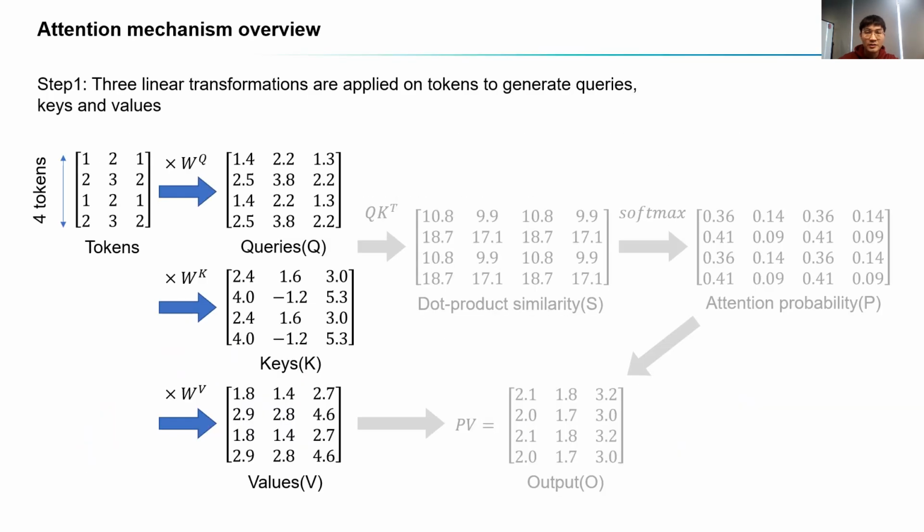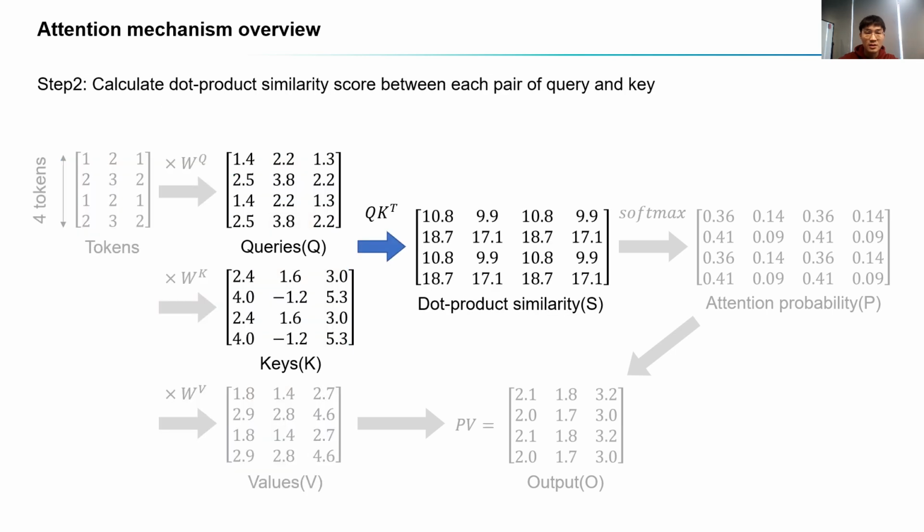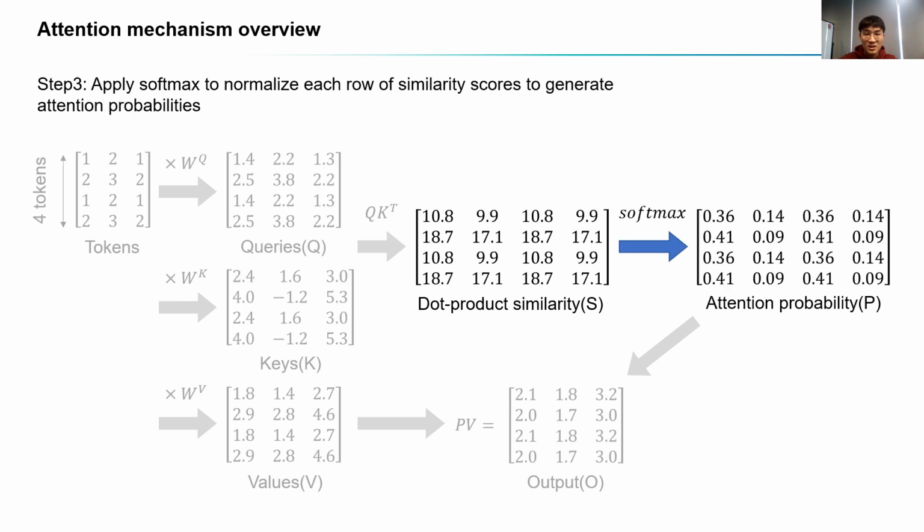Attention mechanism computation can be divided into 4 steps. Step 1 is to linearly transform tokens to queries, keys, and values, where they are all vectors with same dimensionality. Step 2 is to calculate dot product similarity scores between queries and keys. Here, in S matrix, each row vector lists the similarities of one query to all the keys. Step 3. Apply row-wise softmax to S matrix, normalizing the similarity scores for each query.